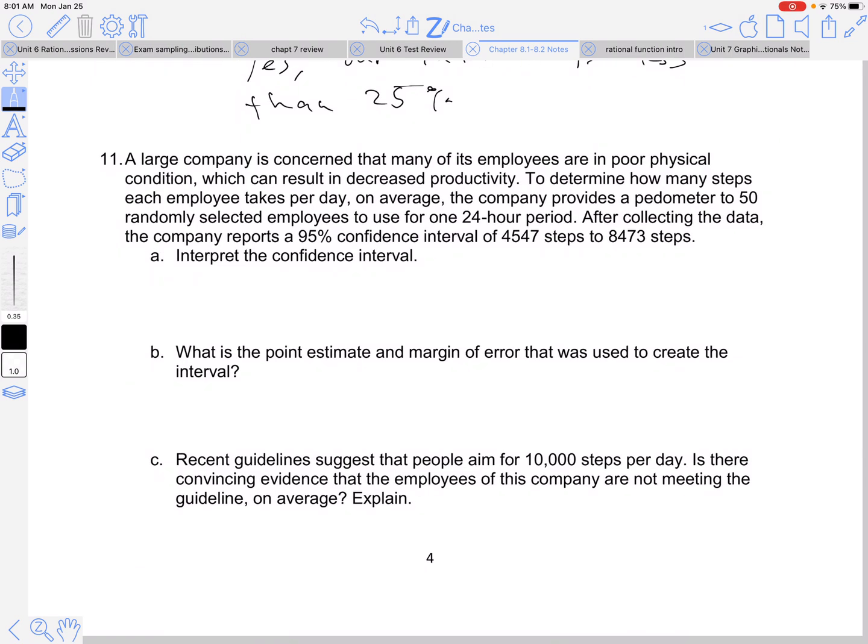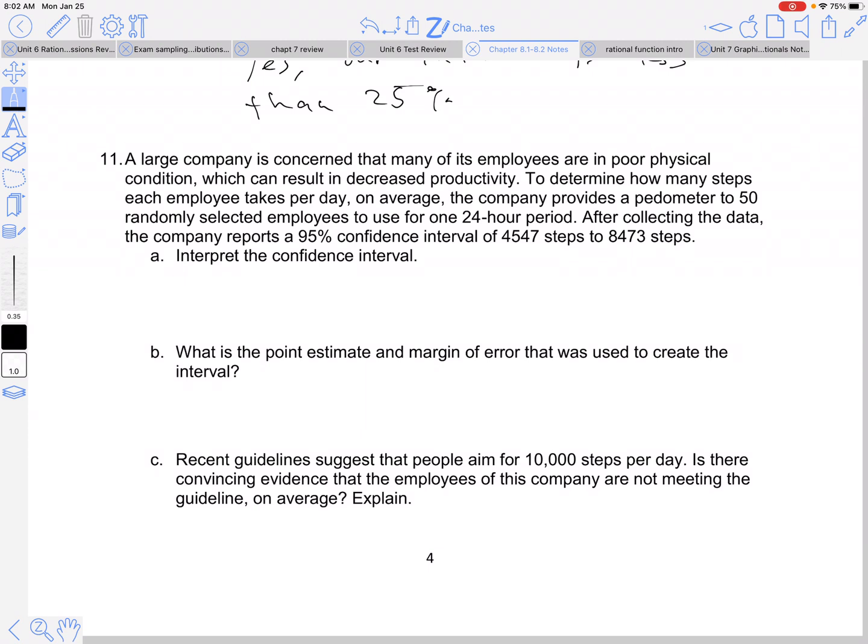Okay, a large company is concerned that many of its employees are in poor physical condition, which can result in decreased productivity. To determine how many steps each employee takes per day on average, the company provides a pedometer to 50 randomly selected employees to use for one 24-hour period. After collecting the data, the company reports a 95% confidence interval of 4,540 steps to 8,473 steps.